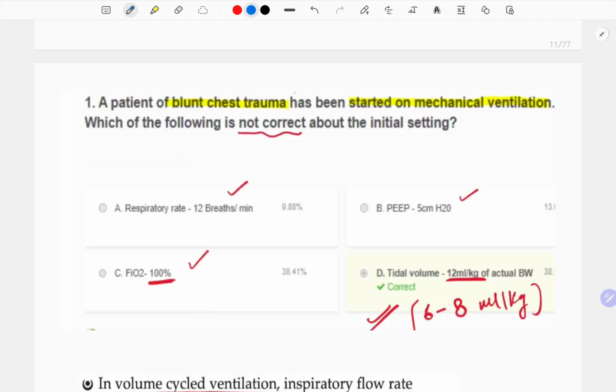A patient of blunt chest trauma has been started on mechanical ventilation. Which of the following is not correct about the initial settings? Now this question is very, very important because it was asked recently in the NEET as it is.